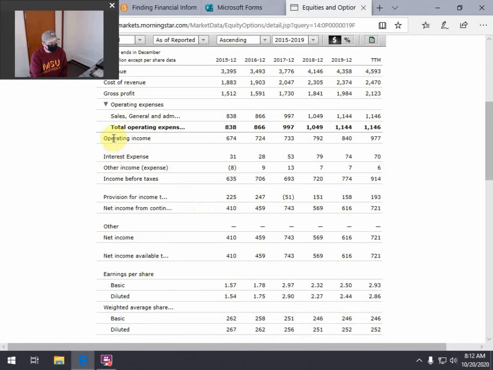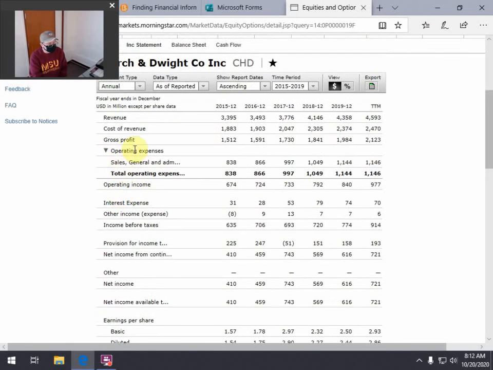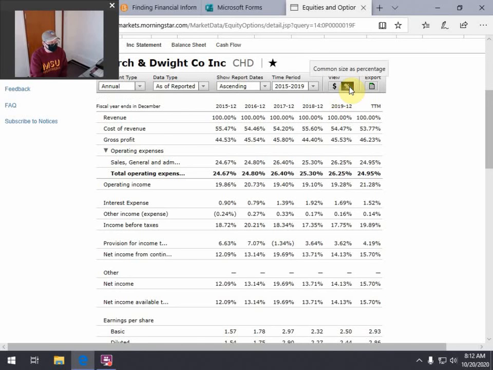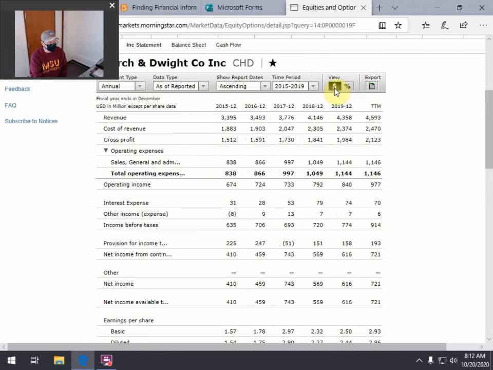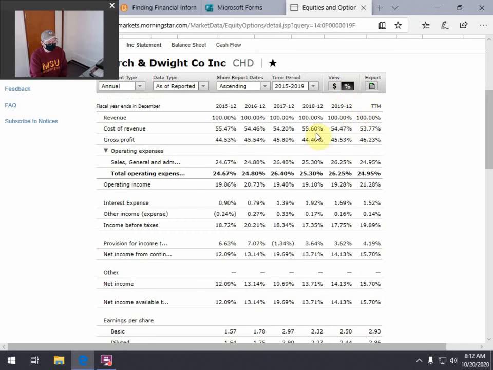Now here, operating expenses, other expenses, operating expenses, there we go. Okay, sales and general administrative. And here you could take a look at it either way. You could flip to the percentage or to the dollar, okay? In this case, I might be more interested in the percentage.